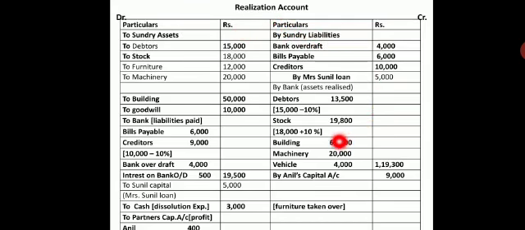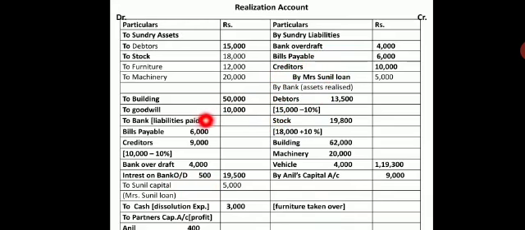So the 800 both being equal partners will get 400 each. So this can be better seen in partners capital account, how profit is distributed. The difference between debit and credit gives us 800 rupees, so it is 400 each.